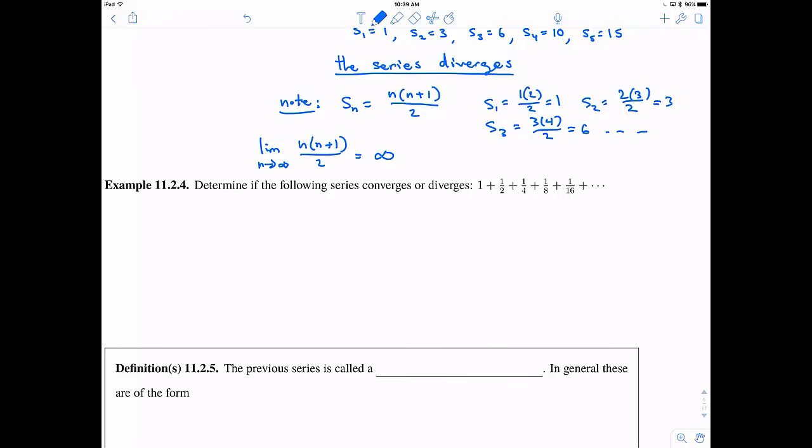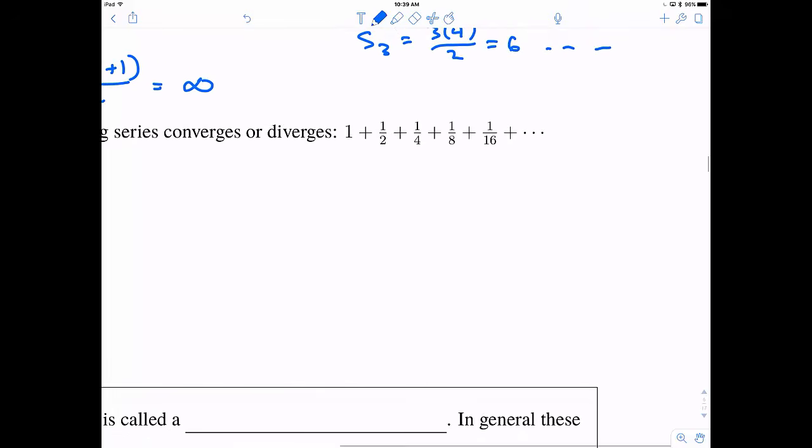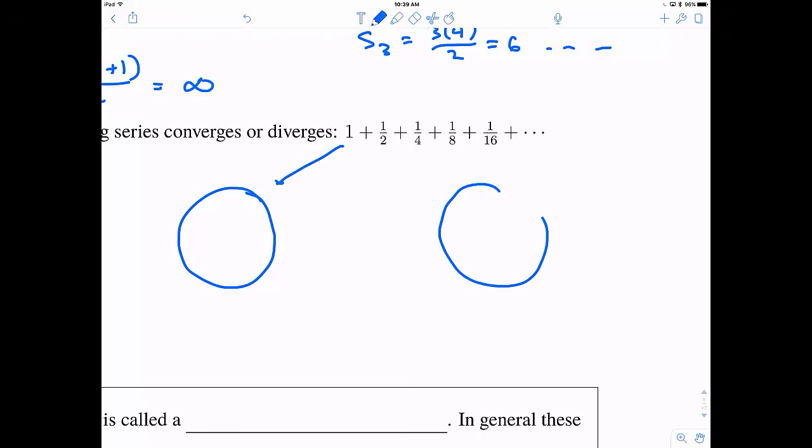Okay, now we have a different series, 1 plus 1/2 plus 1/4 plus 1/8 plus 1/16. And my claim to you is that this one actually converges. And to show you that it converges, I'm going to draw a picture. So I'm going to be thinking about pi here.